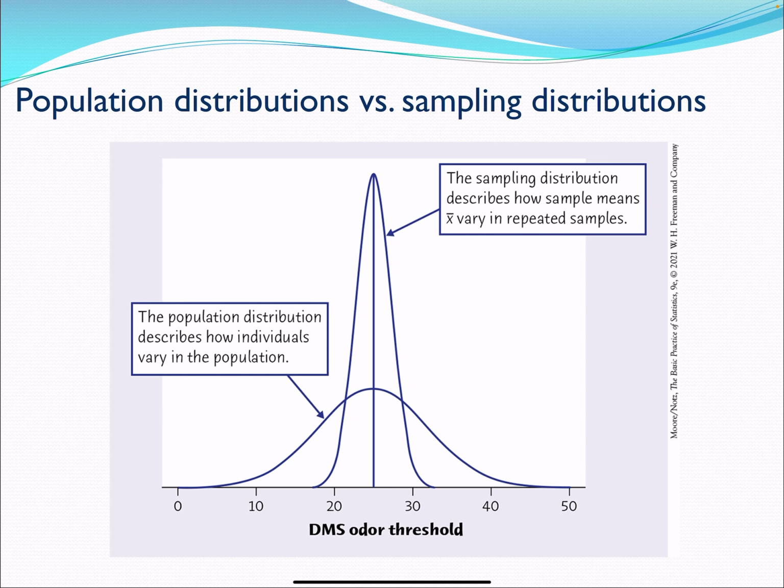So here we've got our population, and the sample is more spread out, right? And this would be our true population mean. But the sampling distribution describes how sample means vary in repeated samples. So it's going to have less variance, it's going to be a little taller, but it still should fit a normal distribution.